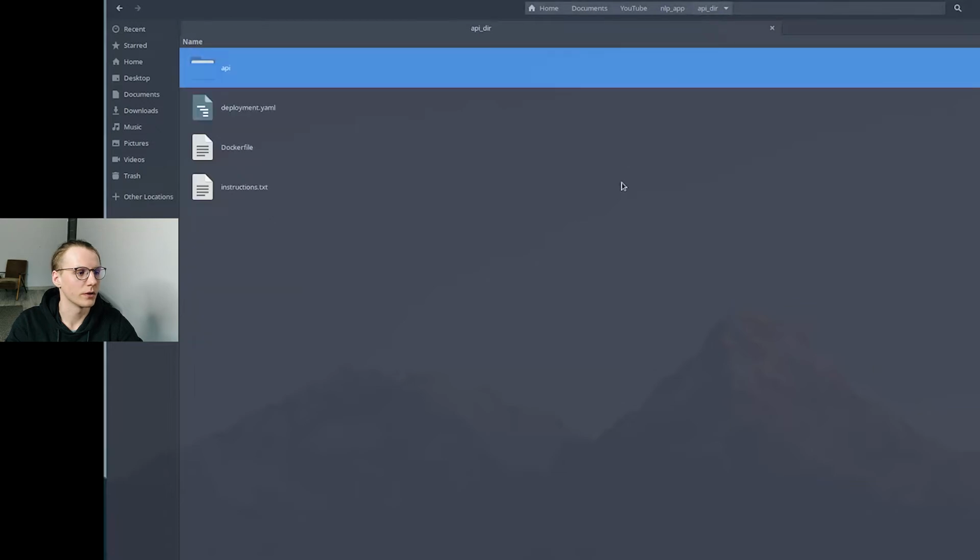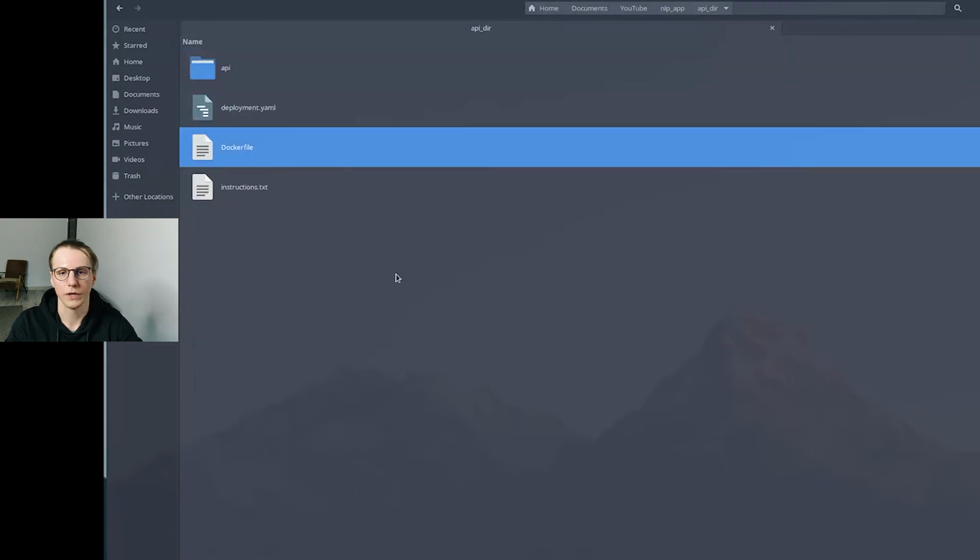So after pasting your weights, what you're gonna do is go back to the API directory, and you can see here is a Docker file. I hope you know what Docker is, and if not, Docker is a system of containers that you use. They're like mini OS systems that you use for apps which have all the required packages that you need to run an application. If you want to know a bit more, I'm gonna leave a link down below on how to install it and use it, specifically here as well.